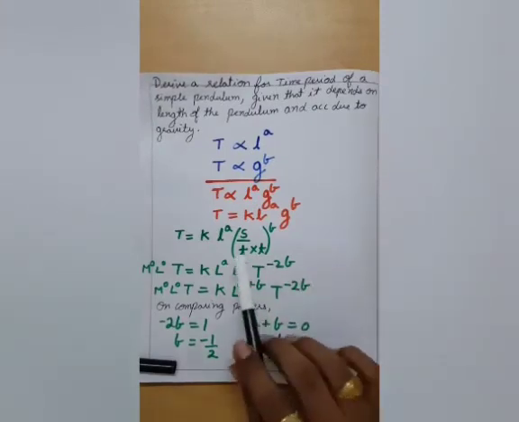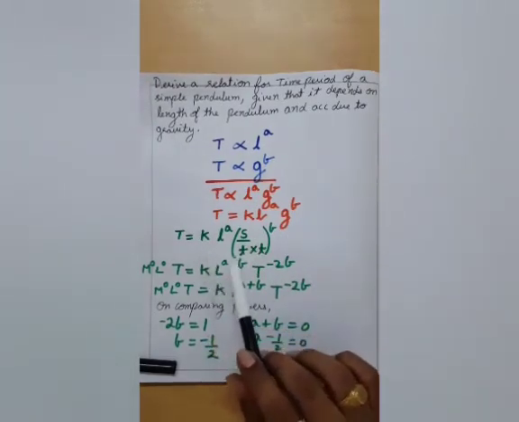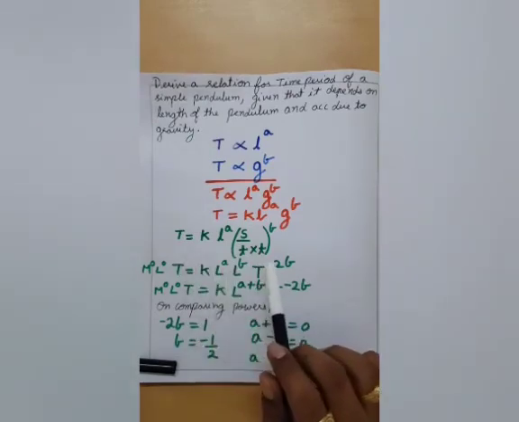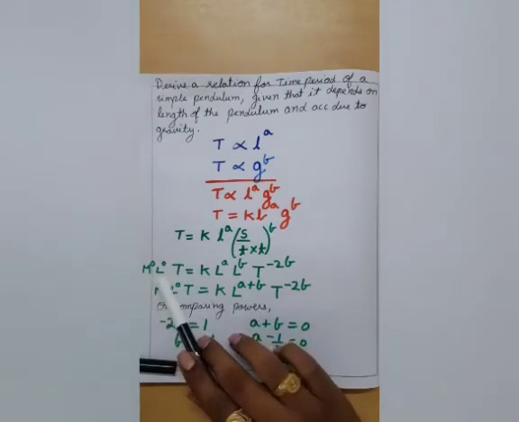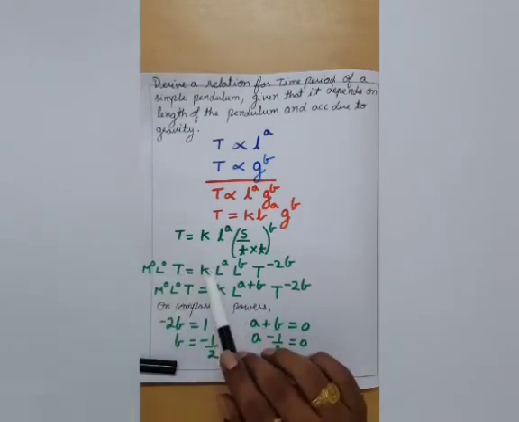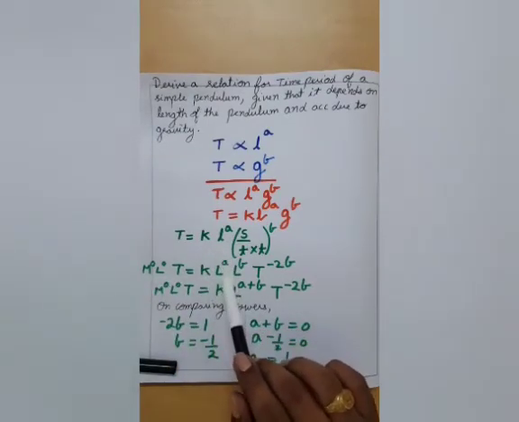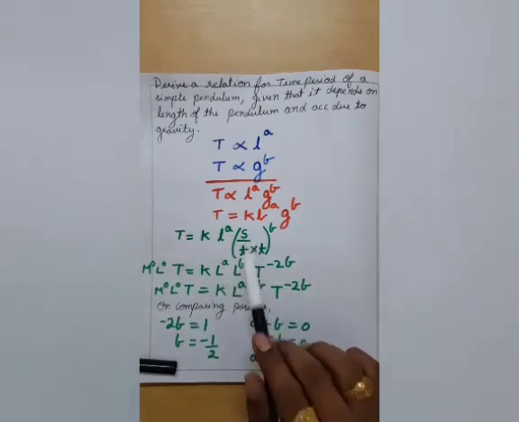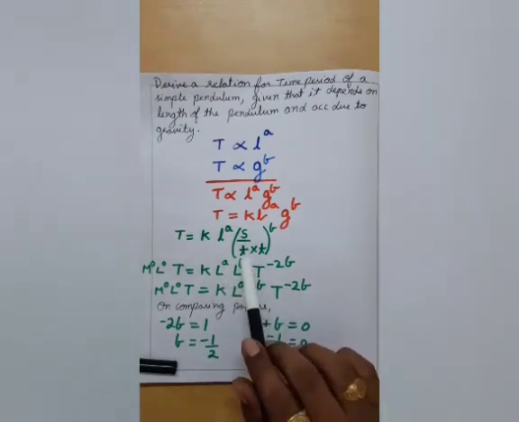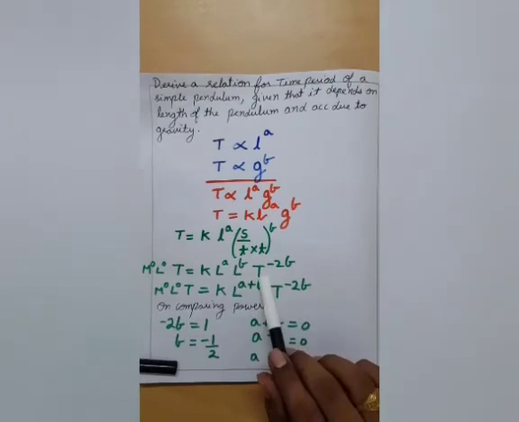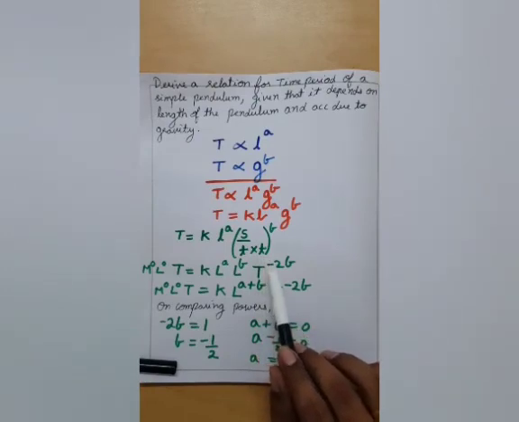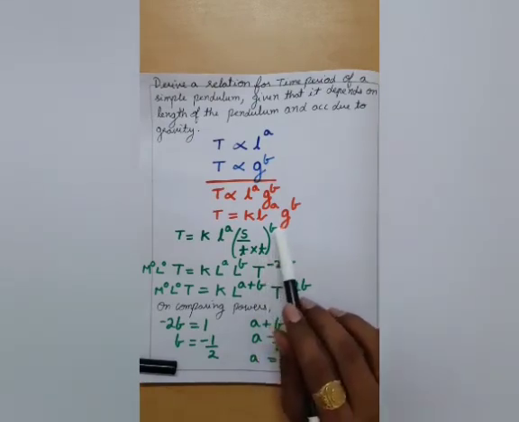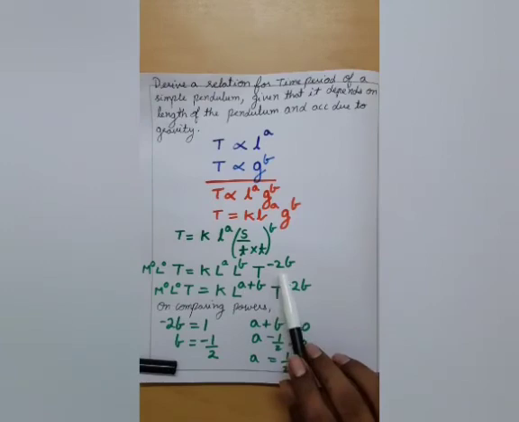Now further if we are going to apply dimensions, then for time we can write M0 L0 T, then K, then for length again I'll write L, for displacement I'll write L, for time both the times I'll write T. So it would become T to the power 2, and if I take it up over here, it would become T to the power minus 2, and when I multiply this B, it would become T to the power minus 2B.